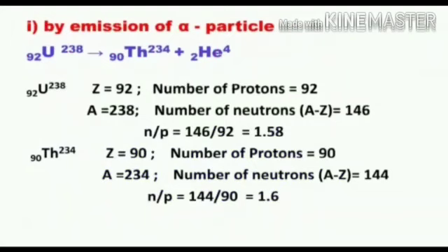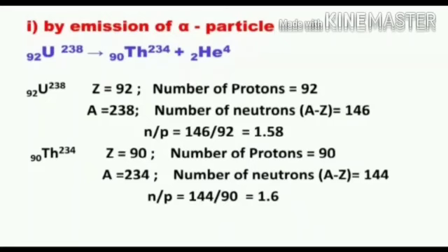We know that an alpha particle consists of 2 protons and 2 neutrons bound together into a particle which is identical to a helium-4 nucleus. In this mode, positive charges come out from the parent nucleus. Whenever positively charged species come out, the number of protons decreases. So the N by P value will increase. This is one way of getting stability.